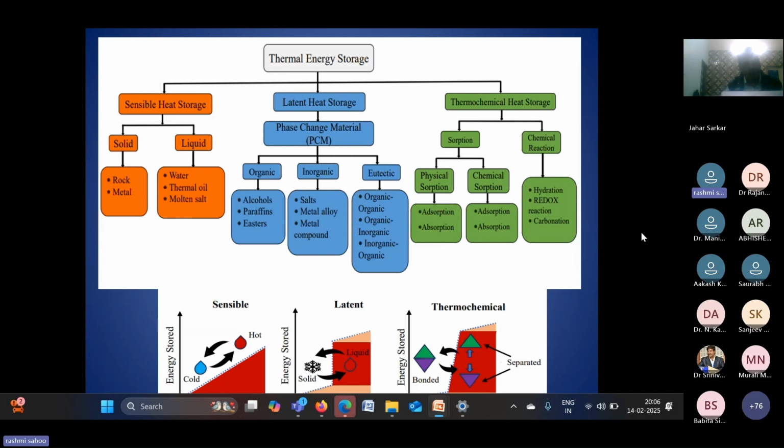So obviously latent storage will only give the constant temperature, but for thermochemical and sensible both cases, there is a temperature change during energy absorption and desorption. But for thermochemical storage, the amount of energy stored, absorbed or desorbed is comparatively high compared to the other types of energy storage. That's why this is nowadays a much more promising and booming emerging technology.